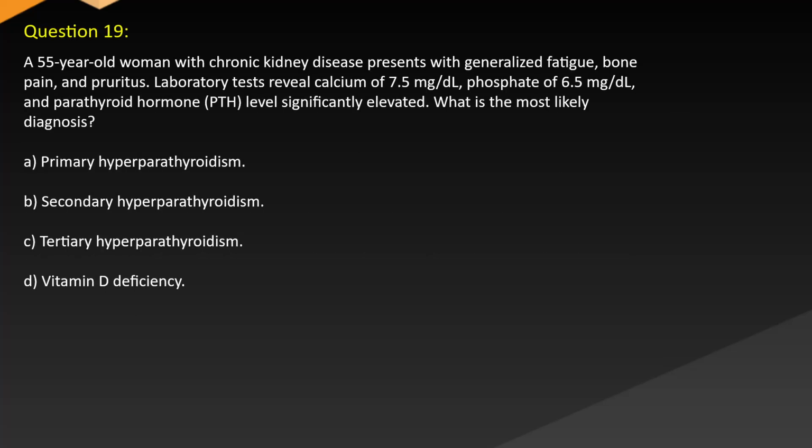Question 19. A 55-year-old woman with chronic kidney disease presents with generalized fatigue, bone pain, and pruritus. Laboratory tests reveal calcium of 7.5 mg/dL, phosphate of 6.5 mg/dL, and parathyroid hormone, PTH, levels significantly elevated. What is the most likely diagnosis? A. Primary hyperparathyroidism. B. Secondary hyperparathyroidism. C. Tertiary hyperparathyroidism. D. Vitamin D deficiency.